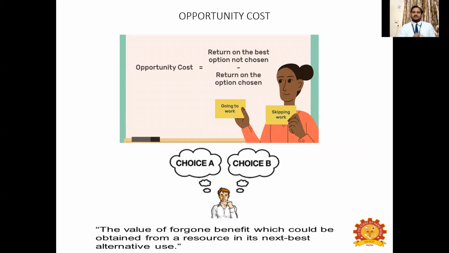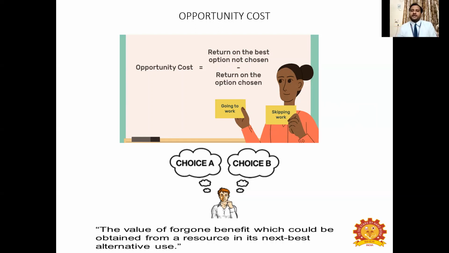The next one is opportunity cost. Opportunity cost is a very interesting concept. When you have a limited resource, say for example 20,000 or 25,000 in your hand, and you want to do a business, you may have lots of alternatives: choice A, choice B, this business, that business. Now you prefer business A instead of business B. You will get some return. That is okay.